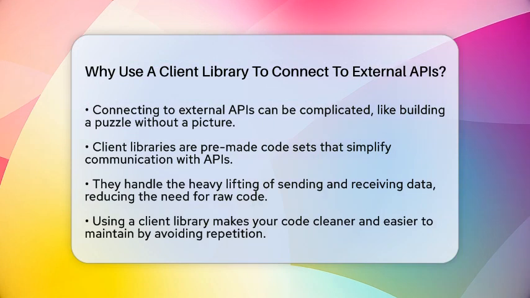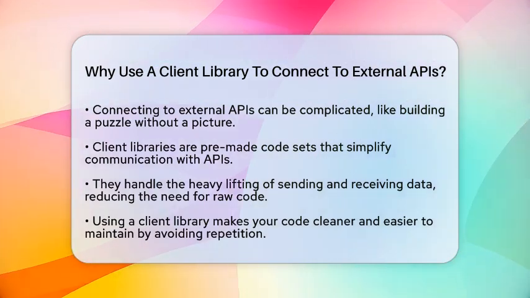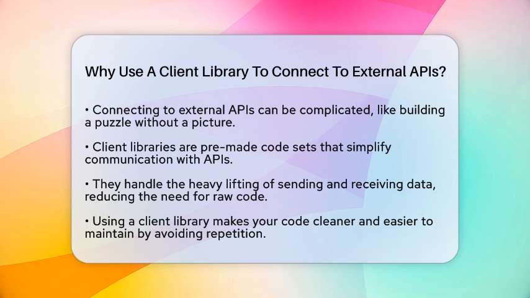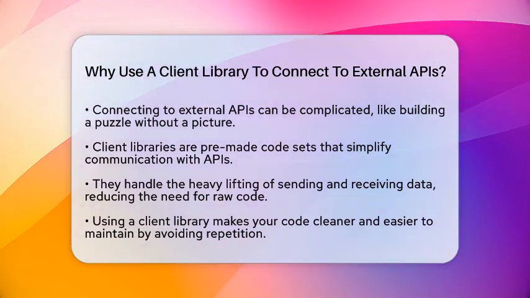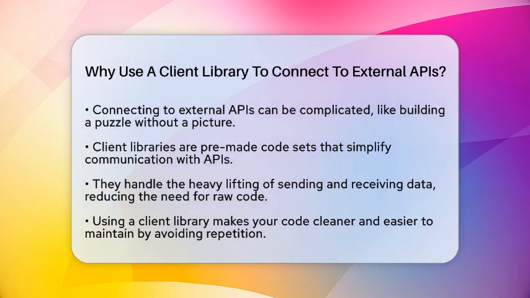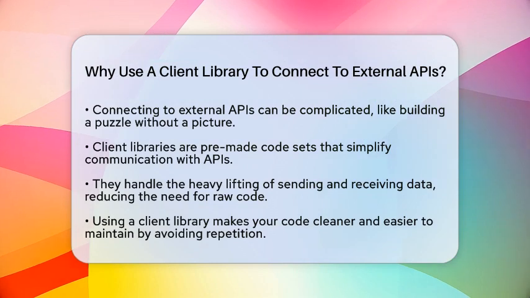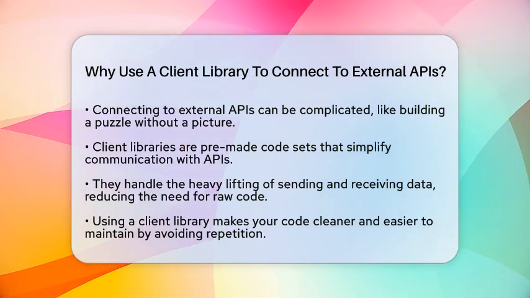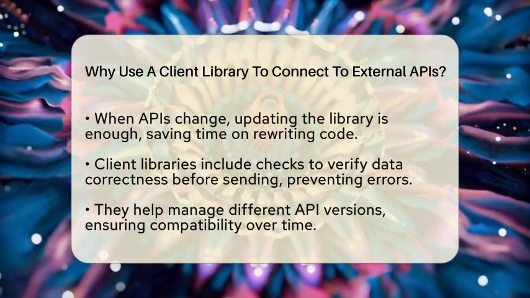A client library is a pre-made set of code designed to help your backend communicate smoothly with external APIs. Instead of writing raw code to send and receive data over the internet, you use these libraries to handle most of the heavy lifting. They give you a simple, consistent way to call API endpoints, so you don't have to worry about different formats or protocols.